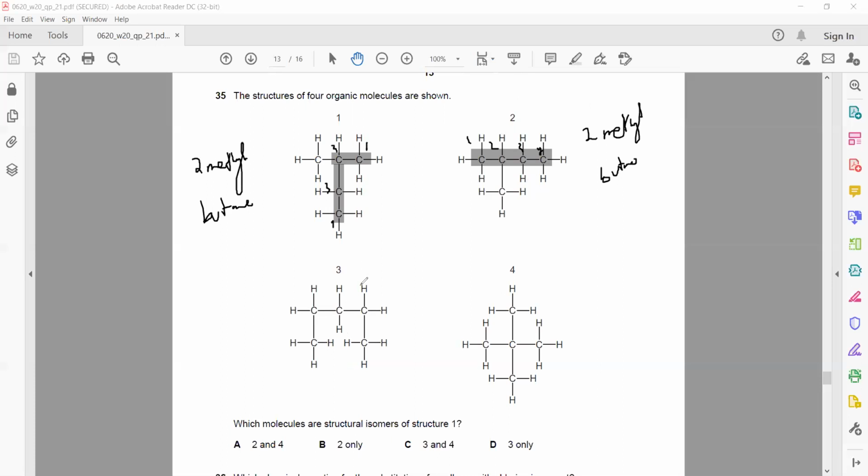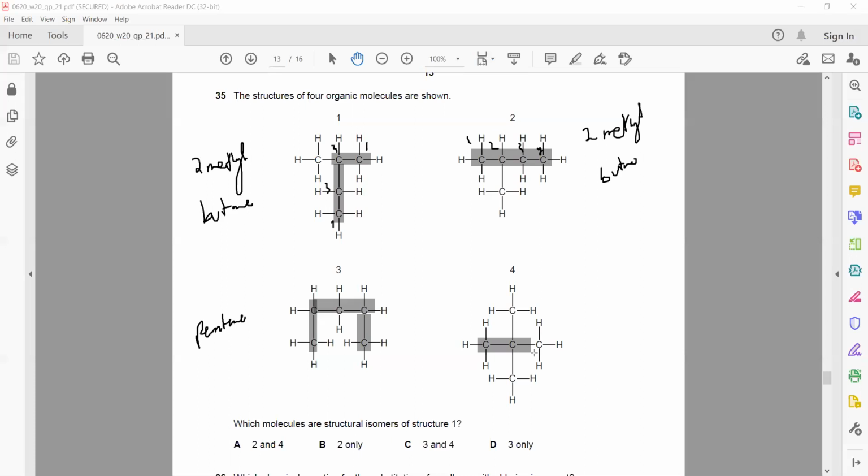Then when I check the third one, because to be an isomer, they should have the same molecular formula but different structure. So when I check the third one, there is no branch in the third one. So 5 carbons are there. For 5 carbons, it will be pent, and single bond is ane. So it is pentane.